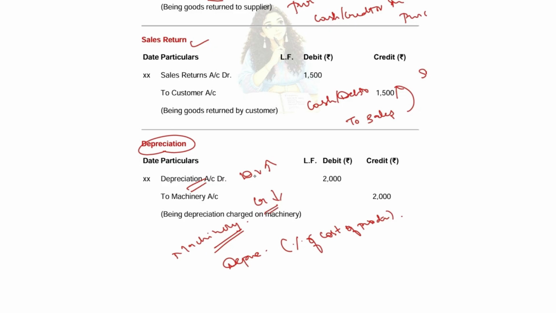This applies to the purchase and sales rule also. When you purchase, the goods come in, so you are debiting purchase. When you are selling a product, the goods go out, so in that case you are crediting that product. Now, what is depreciation? Depreciation is an expense for you. So you will be debiting all the expenses and losses. So you write depreciation account debit to machinery account. If it is furniture, you can write furniture account.